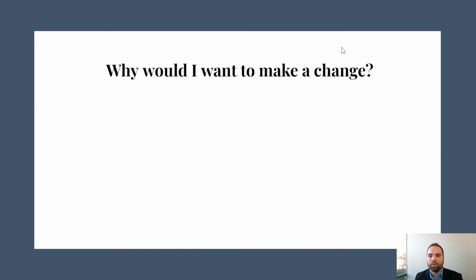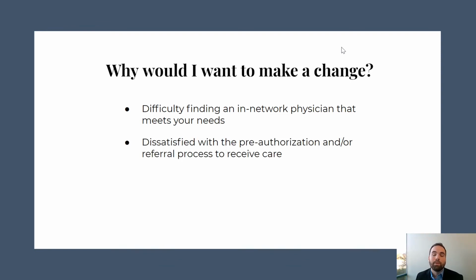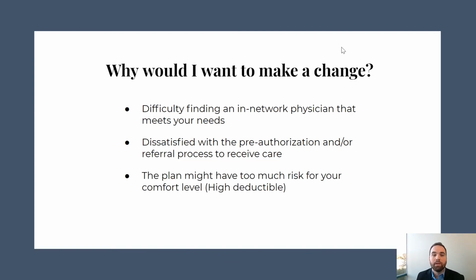So why might you want to make some of these changes? Well, if you're in an Advantage plan, you may have found that it's kind of difficult to find an in-network physician or a specialist that meets your needs. You might be dissatisfied with the pre-authorization process or referral process that a lot of these Medicare Advantage plans require.